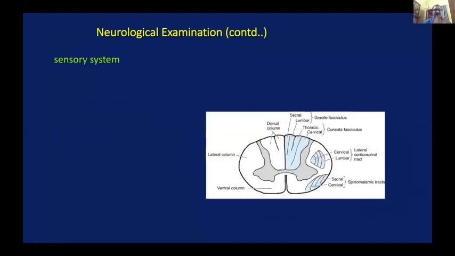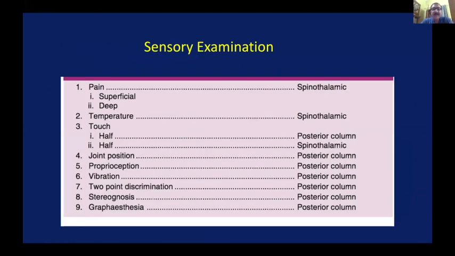Now the motor system is over. I'll come to the sensory system. You have to memorize the different tracts of the sensory system. I'll not go into details of these. Just for the sake of simplicity, these are the different modalities in the sensation to be checked: pain, temperature, touch, and joint sensation, proprioception, vibration.